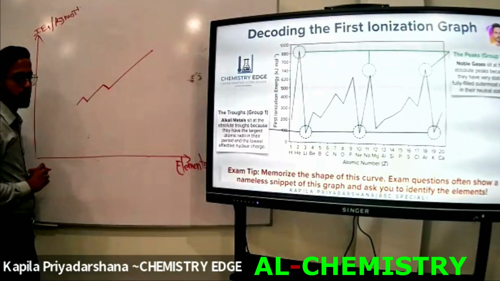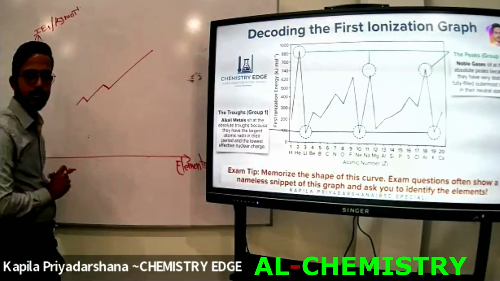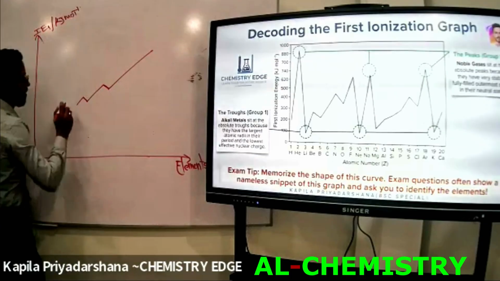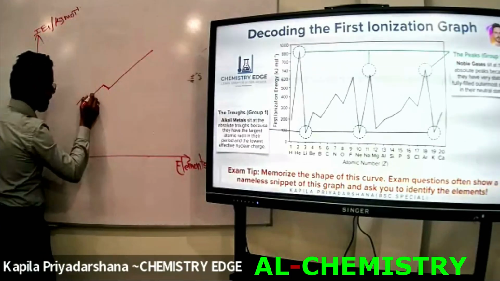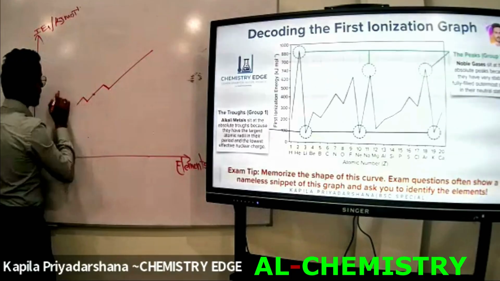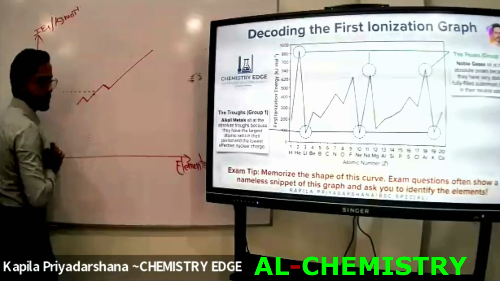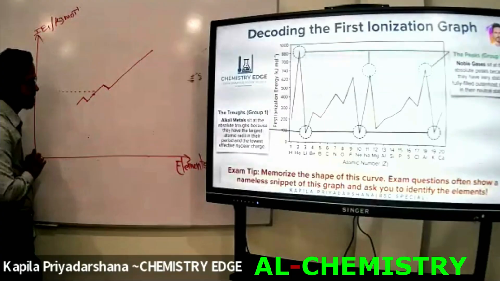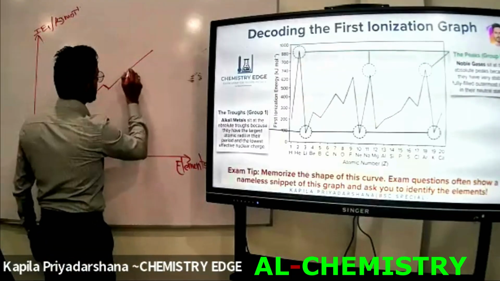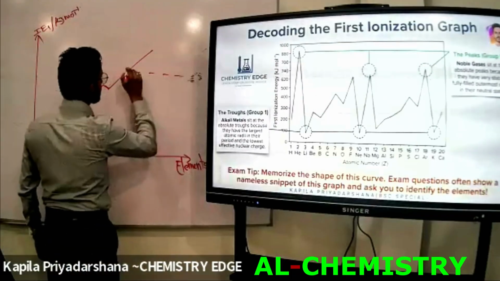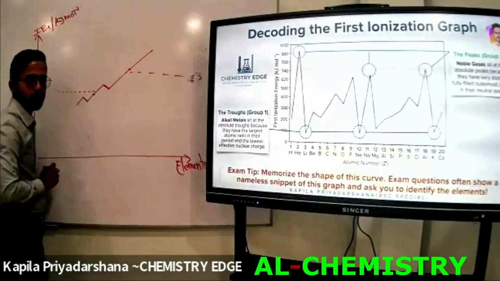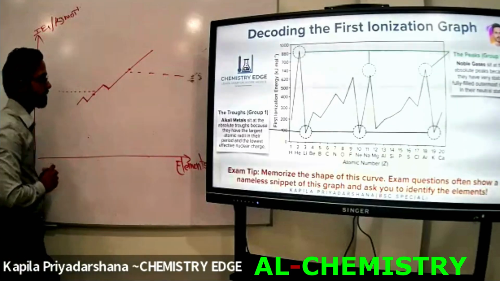I have already told you the shape. What is this shape known as? Zigzag shape, right? There is an element here below this line, and also there is an element here over this line. Right? Okay.